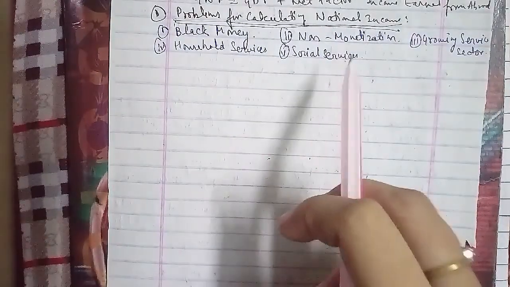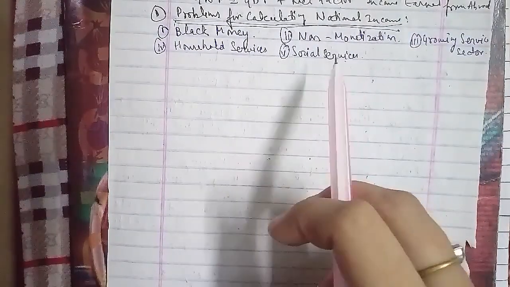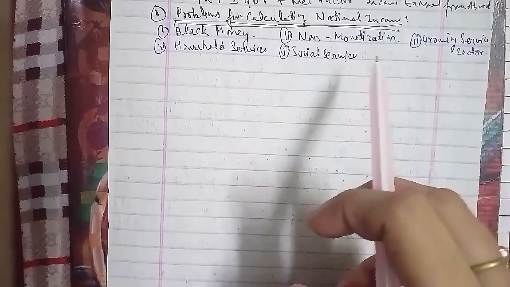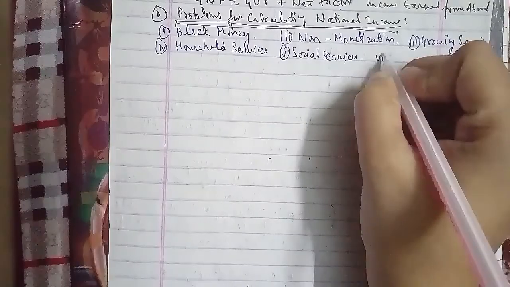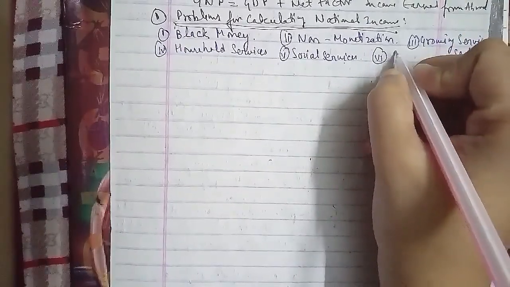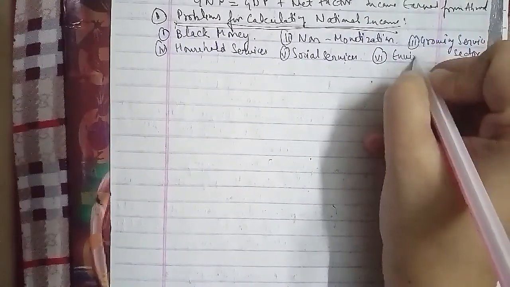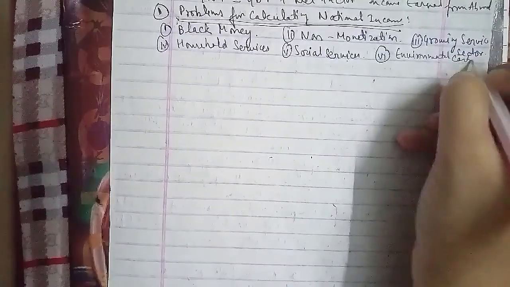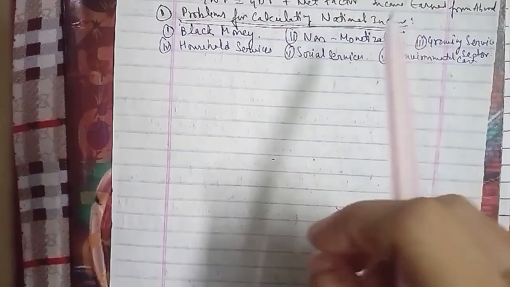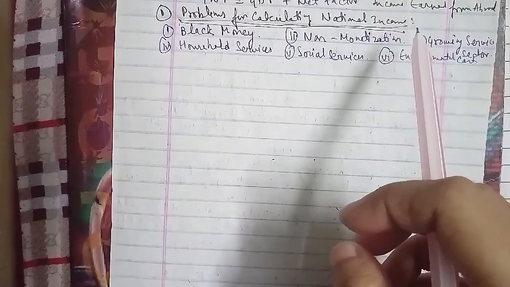In the environmental cost, the national income estimation does not account for the environmental costs incurred in the production of goods. For example, the land and water degradation accompanying the green revolution in India. Similarly, the climate change that is caused by the use of fossil fuels. However, in recent years, green GDP is being calculated, where the environmental costs are deducted from the GDP value and the green GDP is arrived at.